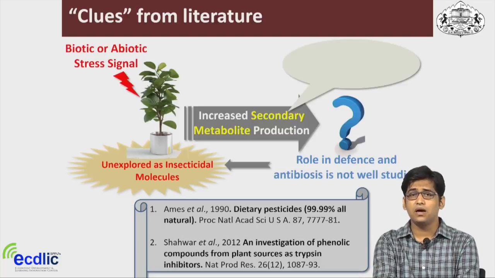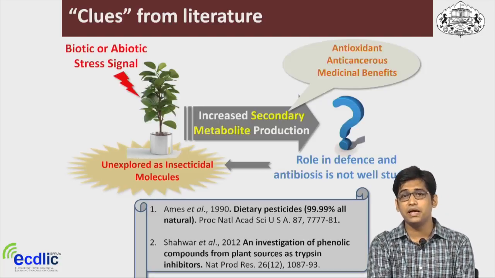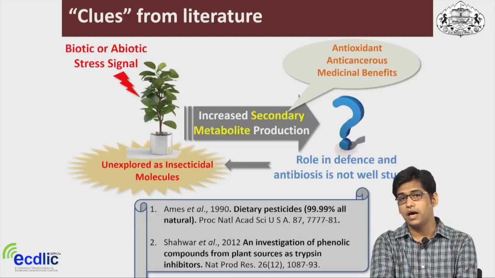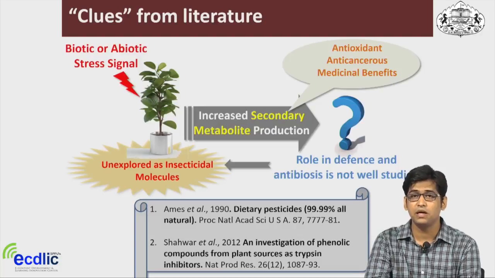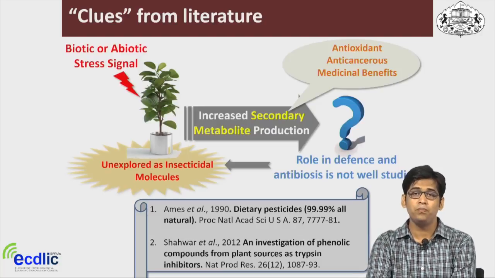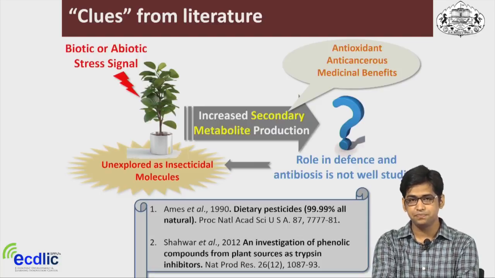So we started with different secondary metabolite molecules. One special attribute of secondary metabolites is that most are antioxidant, anti-cancerous, and possess several medicinal properties, which makes these molecules perfect for proposing as edible pesticides or dietary pesticides.